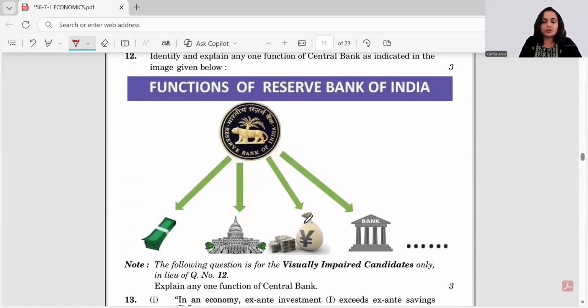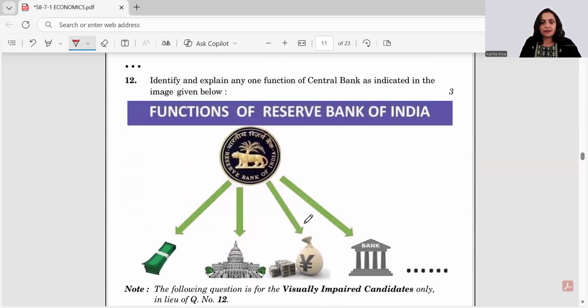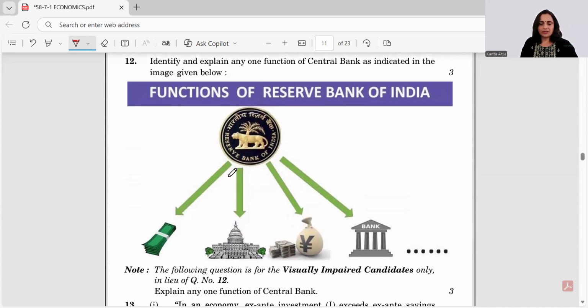Moving ahead, the 12th question says, identify and explain any one function of the central bank as indicated below. So what are the functions given here? RBI is the banker's bank, the custodian of foreign exchange, the government's bank, and the note issuing authority.